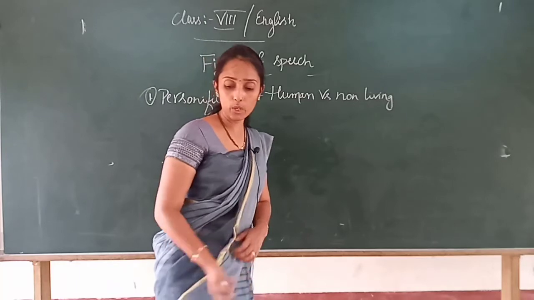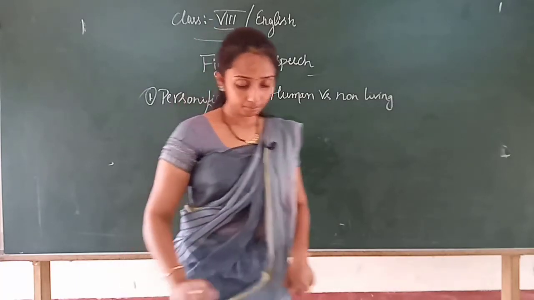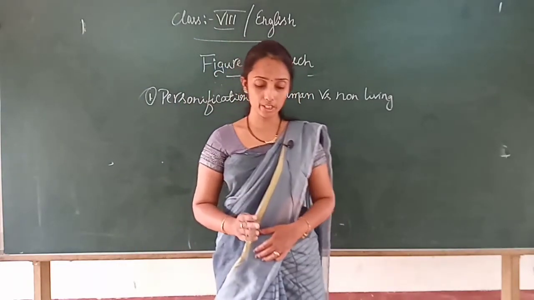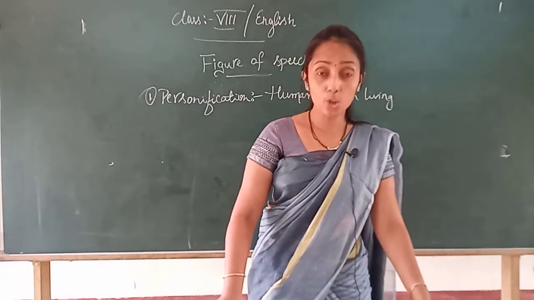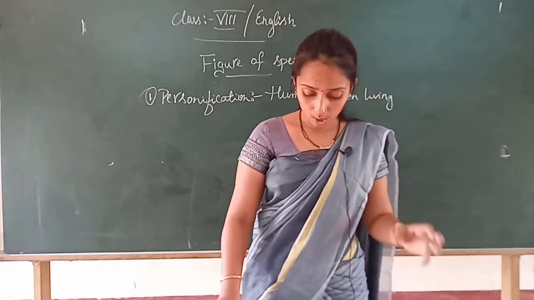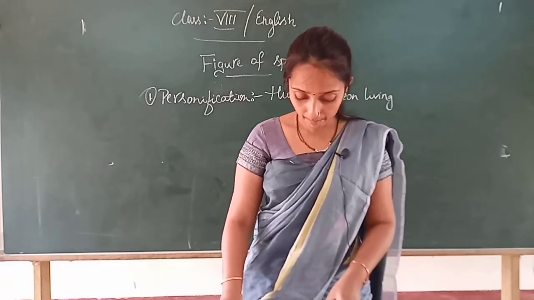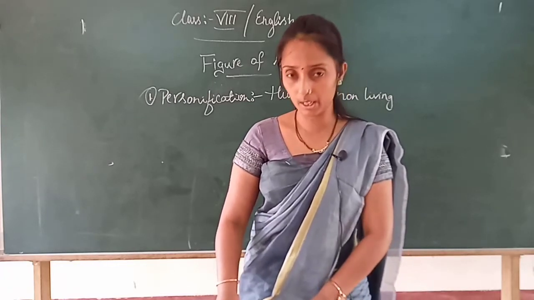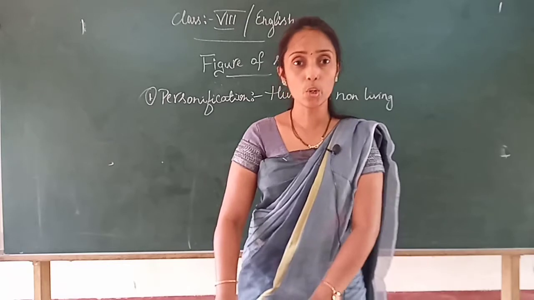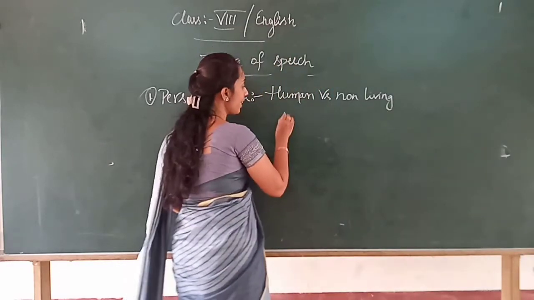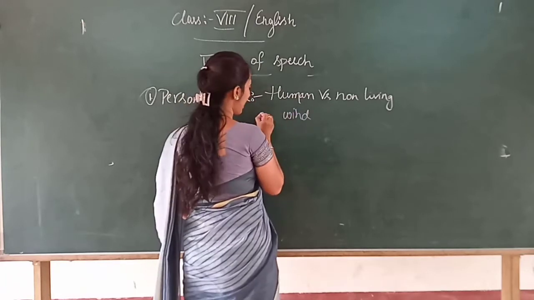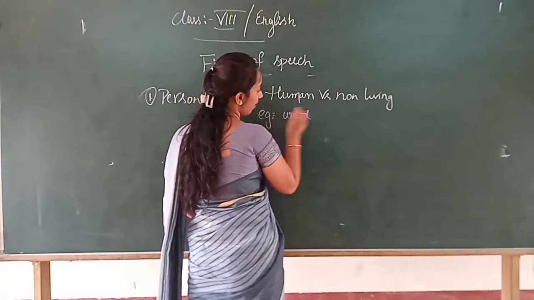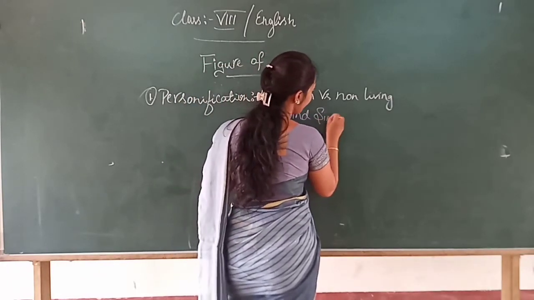Understood, children? How? In the sense that, see what the definition says: the attribution of a personal nature or human character to something non-human, right? So here, an example: wind singing.